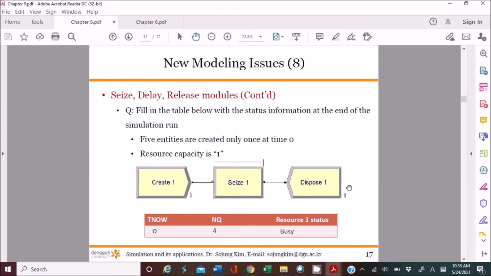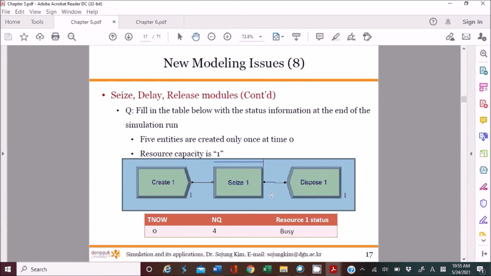So at the end of simulation, you will have these values. T now is 0, because there is no delay. So the simulation time at the end of simulation will be 0, and the number of entities in the queue, NQ, will be 4. 4 entities are waiting for the resource to become available. And the resource status is busy because it's not released by the first entity.